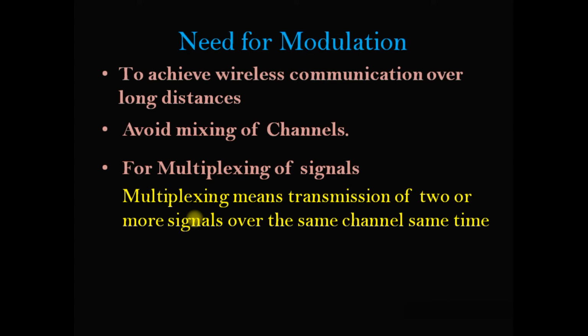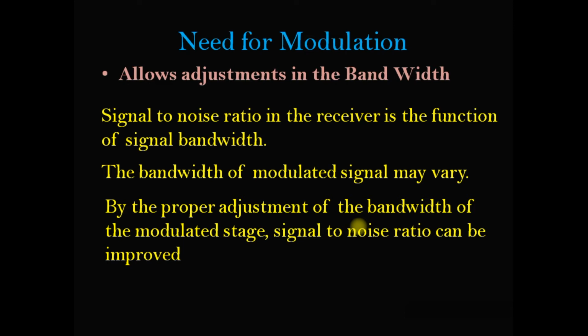and also for multiplexing these signals. Here, multiplexing means the transmission of two or more signals over the same channel at the same time. Signal to noise ratio in the receiver is a function of bandwidth. By adjusting the bandwidth, we can improve the signal to noise ratio.